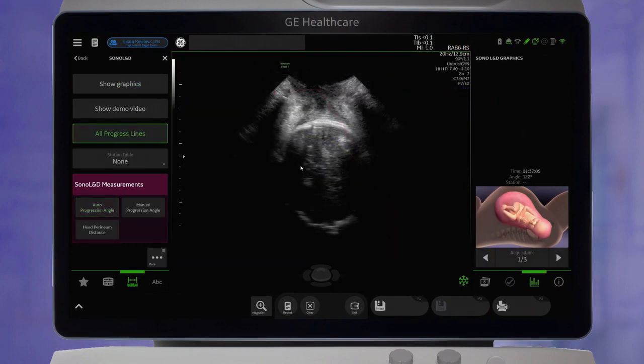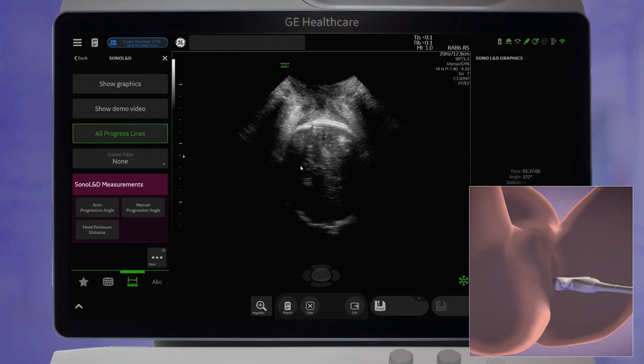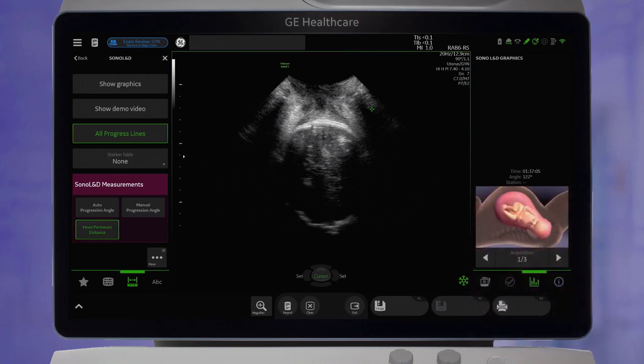For the head perineum distance, place the transducer transverse on the perineum and apply gentle pressure until resistance is met. Measure from the top of the image area to the fetal skull.